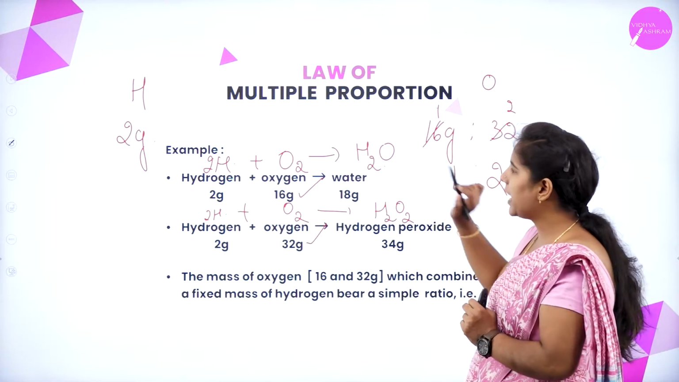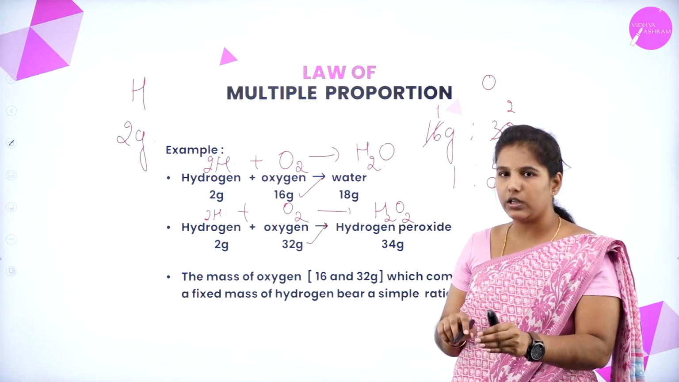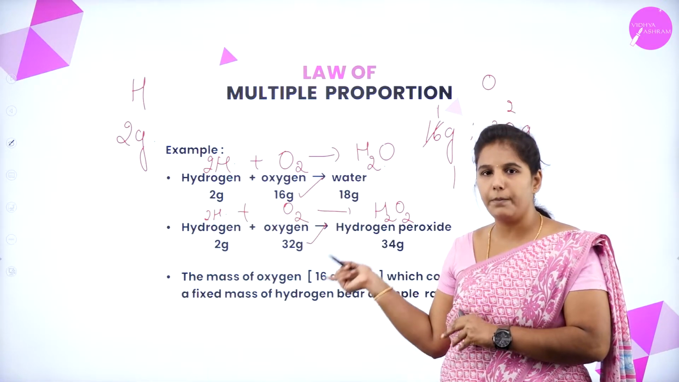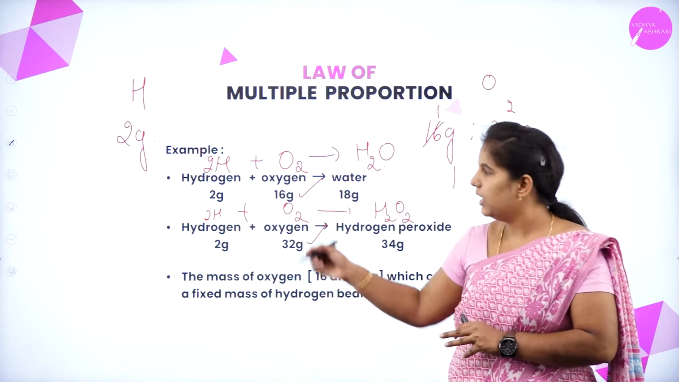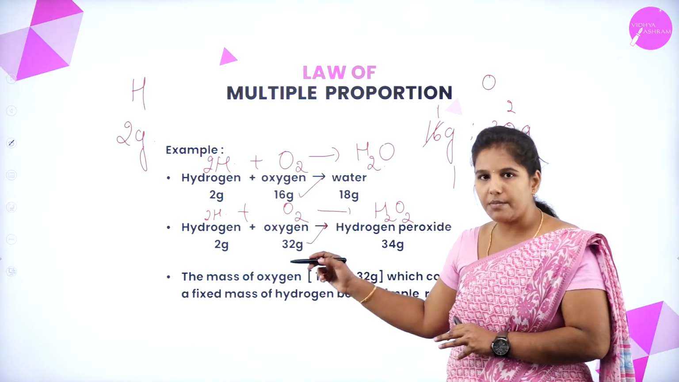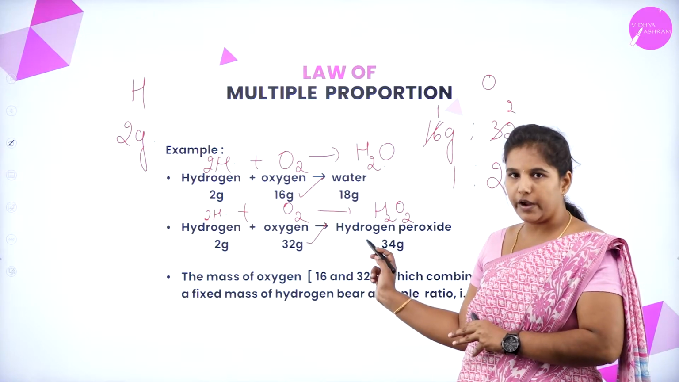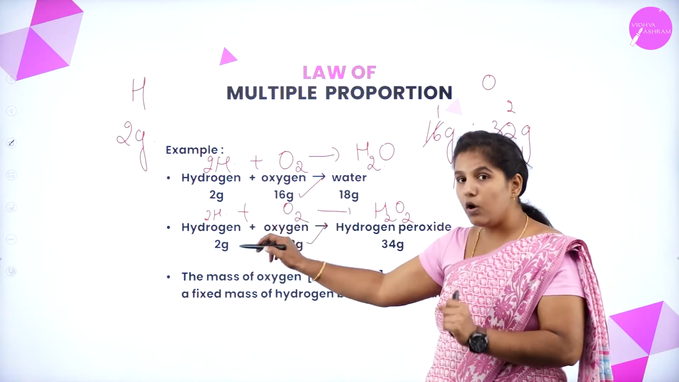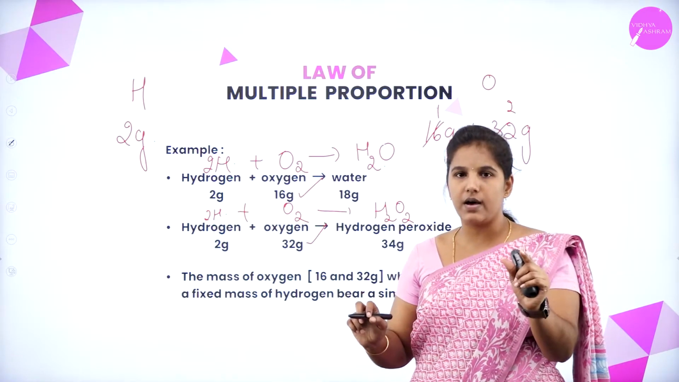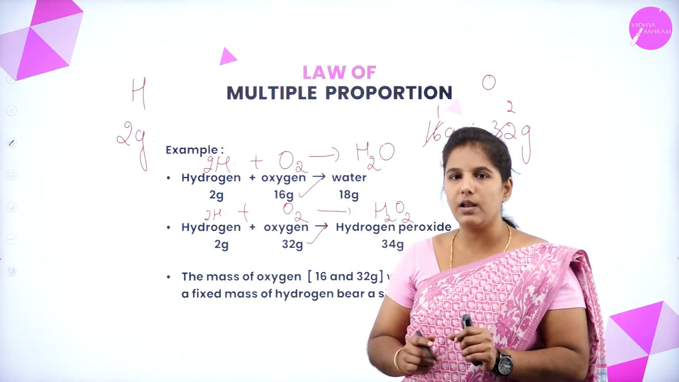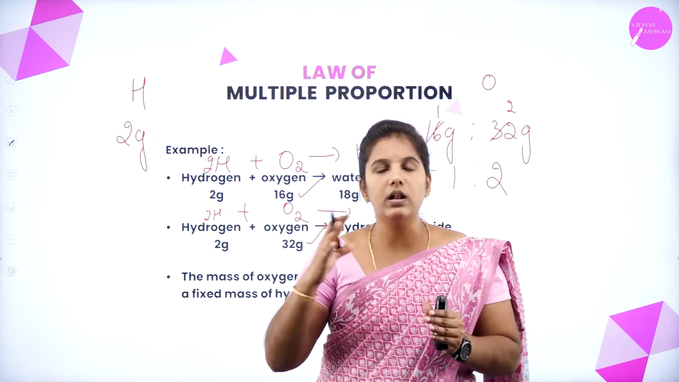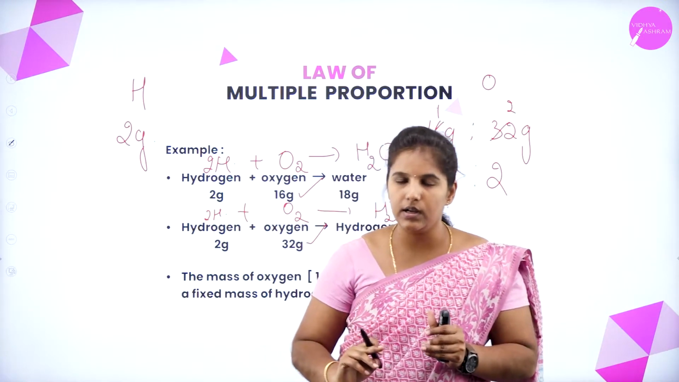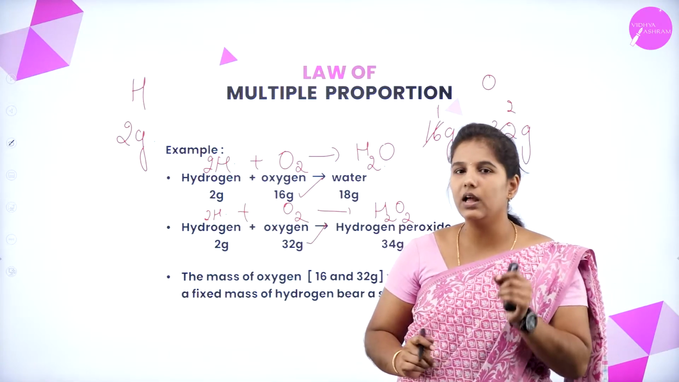So, in the first reaction, we have observed that it forms water. In the second reaction, you have seen that it forms hydrogen peroxide. This shows that even though we are using the same elements, the product will be different. But during this reaction, we have observed that one of the elements has a fixed mass, whereas the other element has a simple whole number ratio. Their mass will be different. So, this was stated by Dalton.